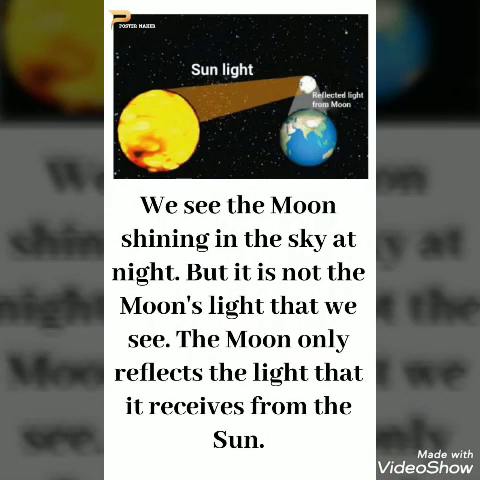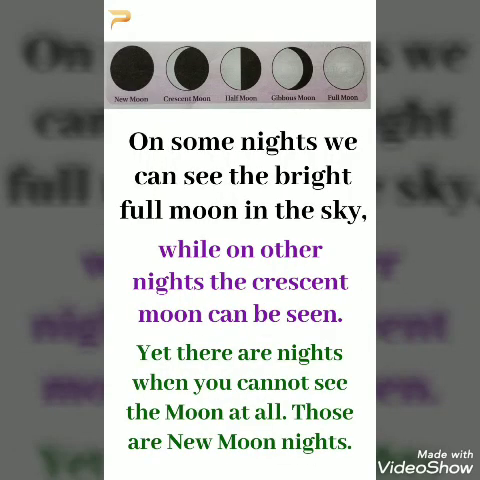We see the moon shining in the sky at night. But it is not the moon's light that we see. The moon only reflects the light that it receives from the sun. On some nights, we can see the bright full moon in the sky, while on other nights, the crescent moon can be seen. Yet there are nights when you cannot see the moon at all. Those are new moon nights.